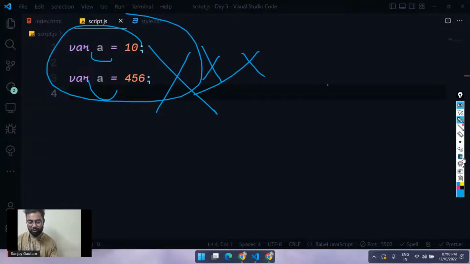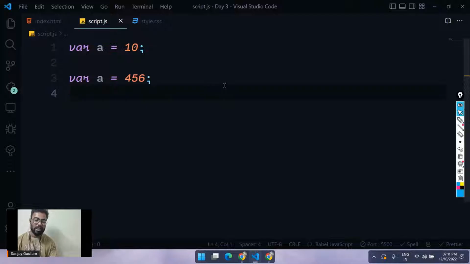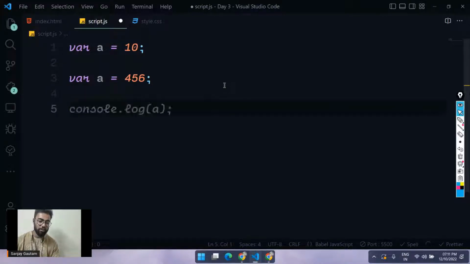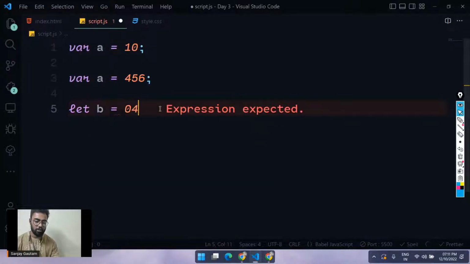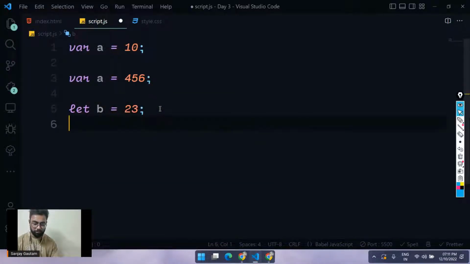It's not a good thing to do. So that's why JavaScript basically updated itself. So we got the updated version of JavaScript and we called it ES6. So now we use let to declare a variable. So let b equals, let's say, 23.